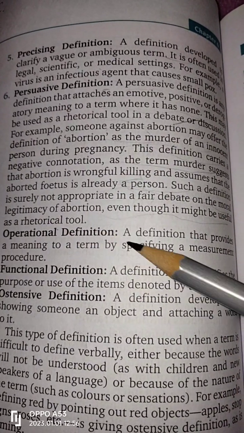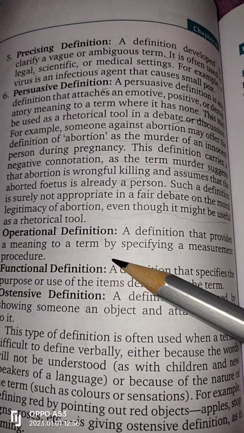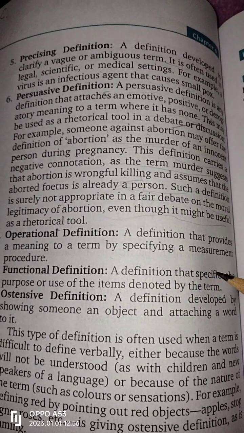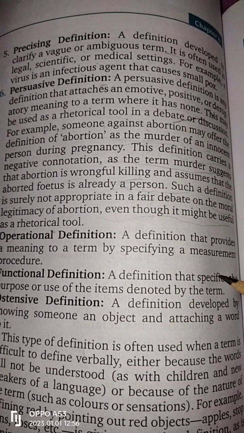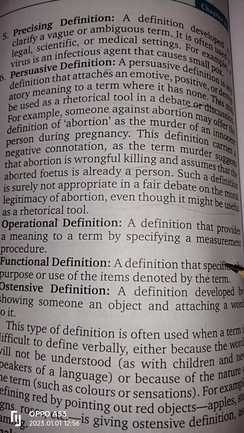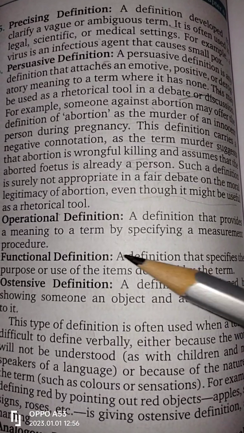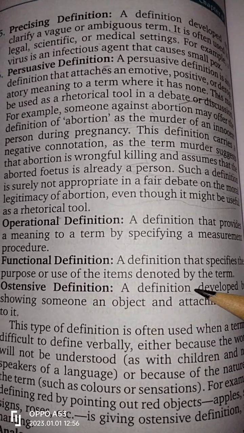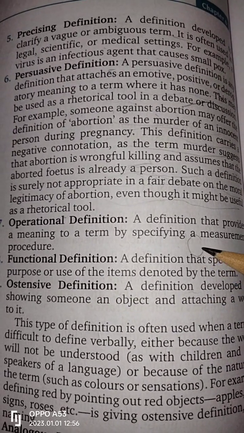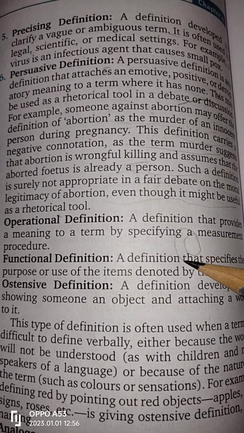Operational definition is a definition that provides a meaning to a term by specifying measurement procedures. This gives the measurement procedures of a term. It's called operational definition. Functional definition is a definition that specifies the purpose or use of the item denoted by the term. What are the uses and purpose of the given term?